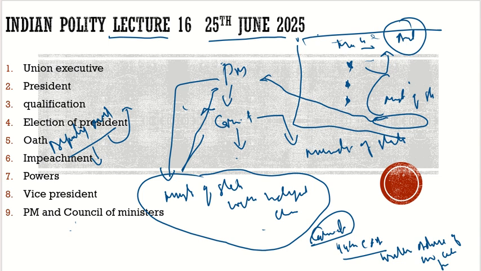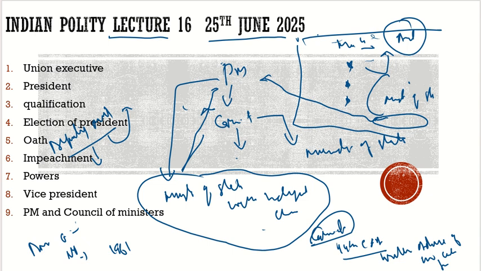Now another question can come to your mind: does the constitution talk about these ministries? The answer to it is a big no. But where does it talk? It talks in the 1961 Rules of Business. The Rules of Business talk about the ministries. So this is about it.